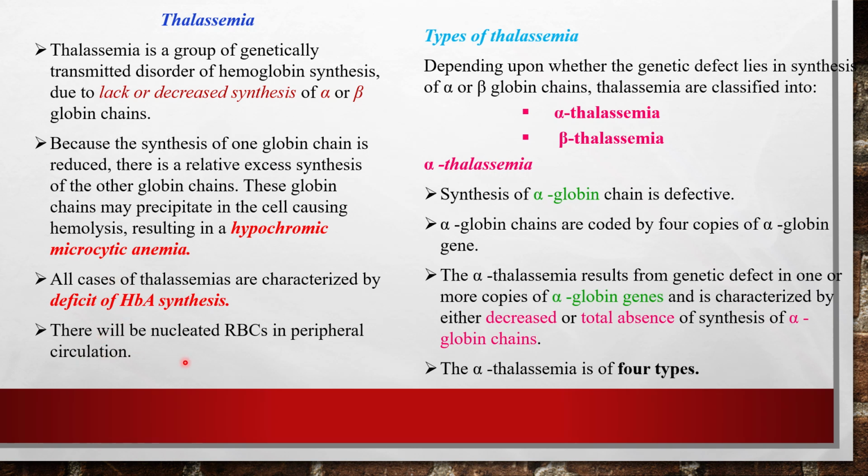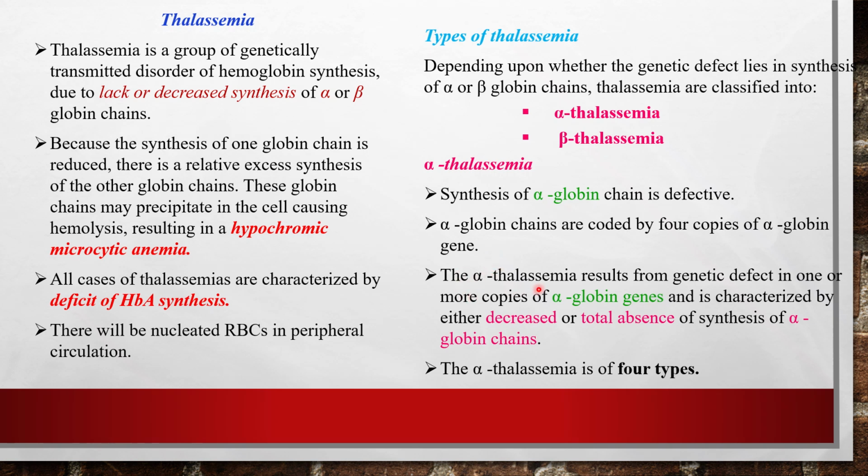There will be nucleated RBCs in the peripheral circulation, and there are two major types of thalassemia. One is alpha thalassemia and second is beta. Alpha means the defect lies in the alpha chain; beta means the defect lies in the beta chain. In alpha thalassemia, the synthesis of alpha globin chain is defective, and alpha globin chains are coded by 4 copies of alpha globin genes.